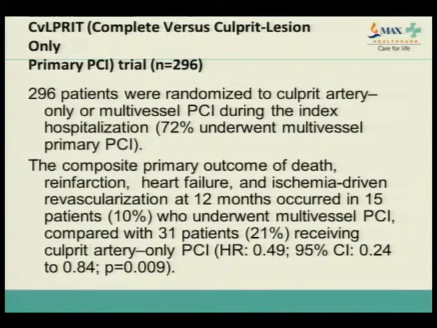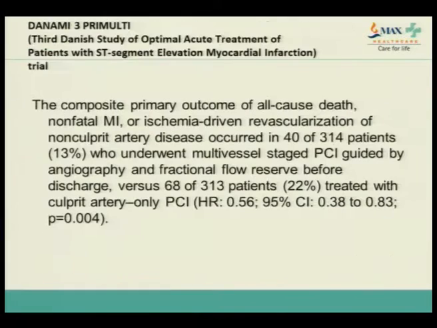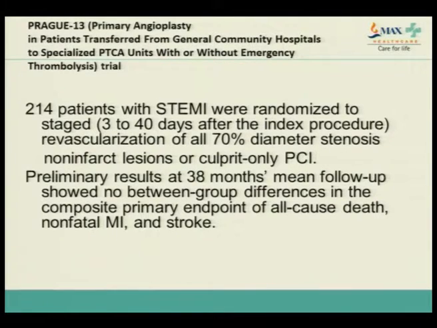Around 296 patients were randomized, and the composite primary outcome of death, reinfarction, heart failure and ischemia driven revascularization at 12 months occurred in around 10% of patients who underwent multi-vessel PCI and around 21% of patients who underwent culprit artery only PCI. The p-value was 0.009. Another trial was DANAMI-3, which had similar results, p-value again 0.004. Then there was the PRAGUE-13 trial, having similar results. So based on these 4 randomized controlled trials, the recommendation in 2015 changed from 3 to 2B.